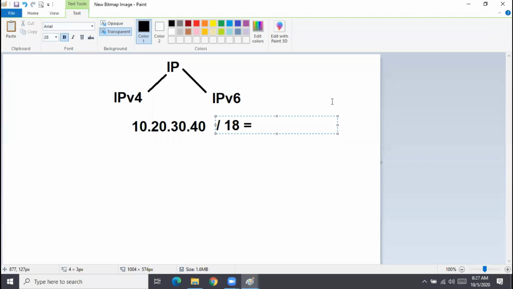What will it be in dotted form? 255.255.192.0. It's not that critical now, but it's still better to know both the slash CIDR format as well as the dotted format.